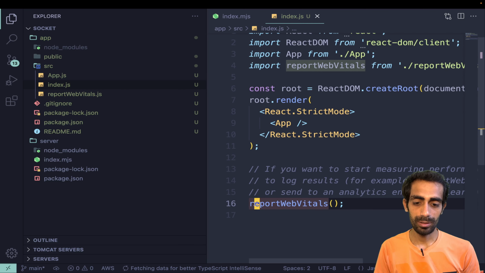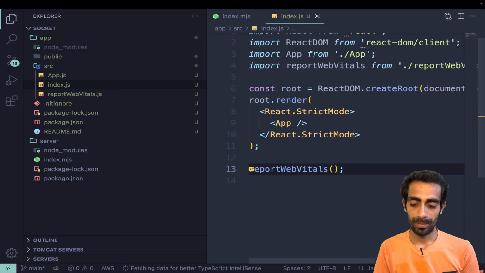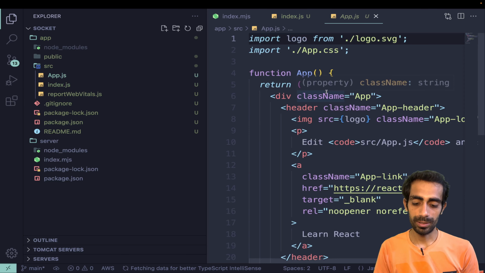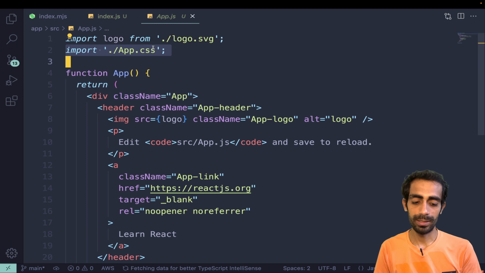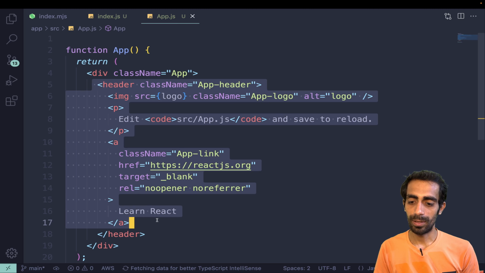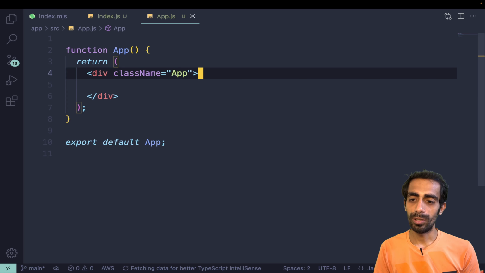I don't need these comments either. And in app.js I don't need this thing, I don't need the logo, and I don't need this kind of header either. So simply remove it, remove this class name.